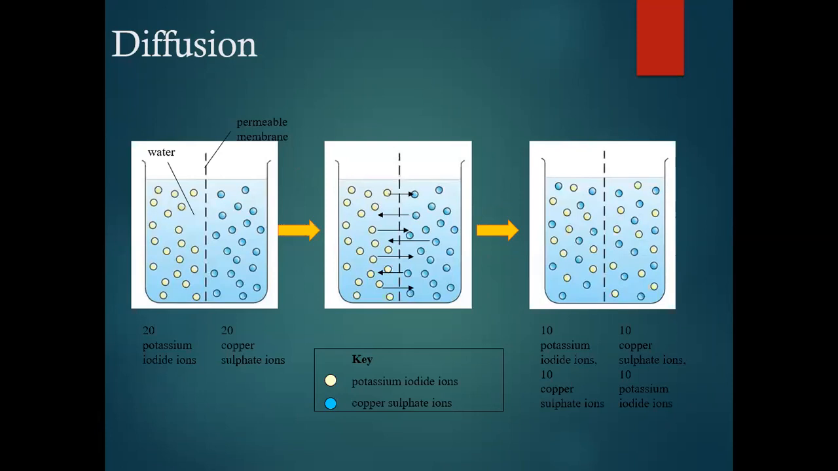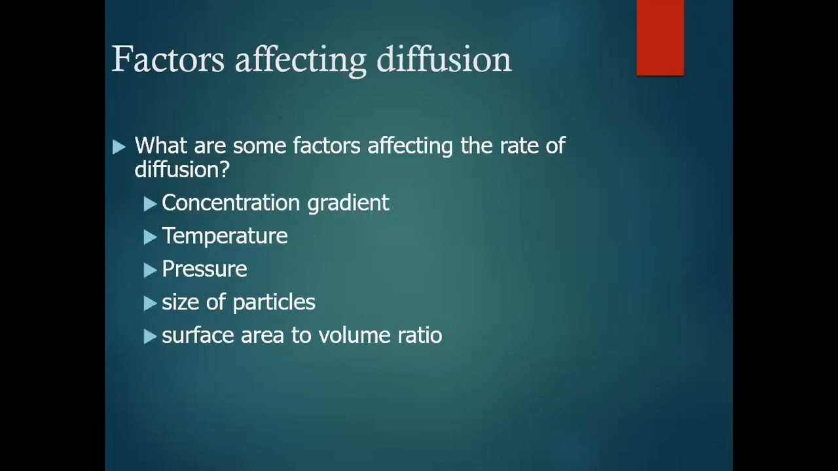In this diagram, you can see that inside the water molecules, on one side 20 potassium iodide ions are present, and on the other side of the permeable membrane 20 copper sulfate ions are present. The permeable membrane will allow the substances to move, and you can see the substances moving along their concentration gradient, and then these molecules are evenly distributed. Finally, that is called the dynamic equilibrium.